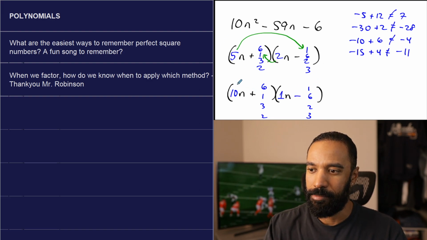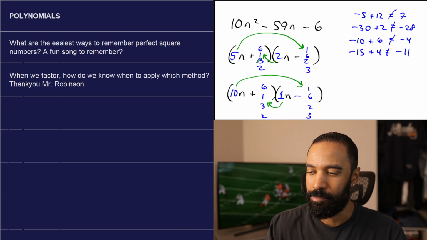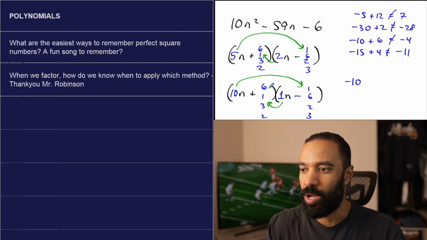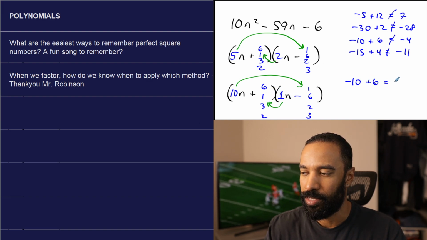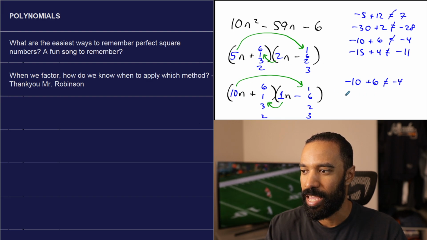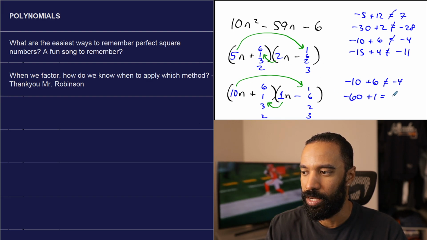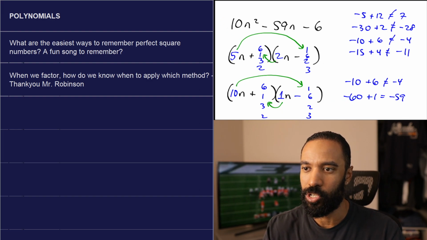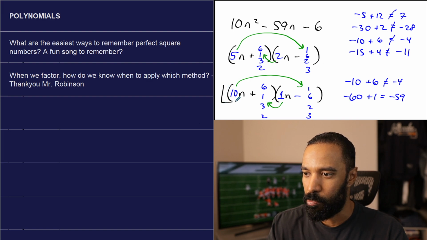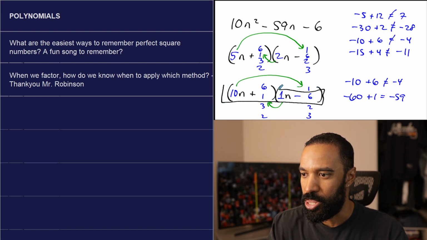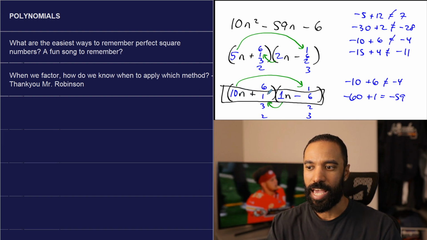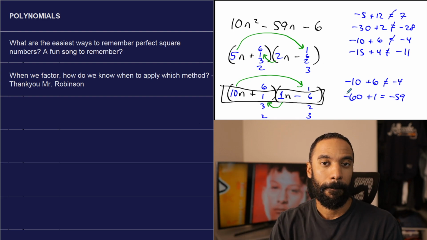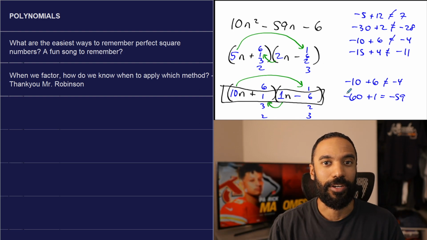All right, 10 times these values, 1 times these values. 10 times negative 1 plus 1 times 6. Remember, you've got to keep them together. 10 times negative 6 plus 1 times 1. Okay, negative 60 plus 1 is negative 59. So the answer seems to be, actually the one that's most fitting in here right now, the answer seems to be that. That seems to be the factorization: 10n plus 1 times 1n minus 6. And that's the order too, the signs and everything. So that's the answer. We found it, right?